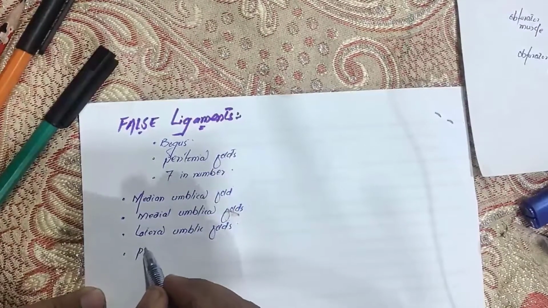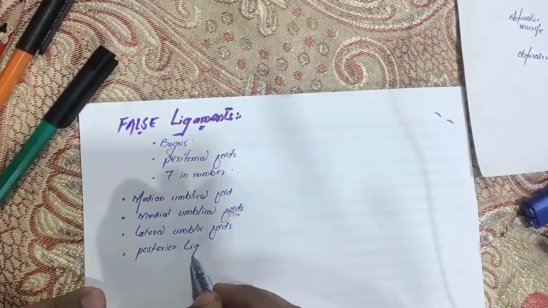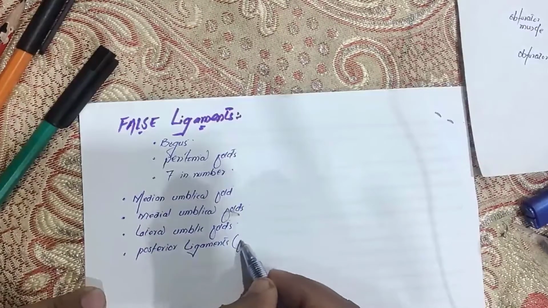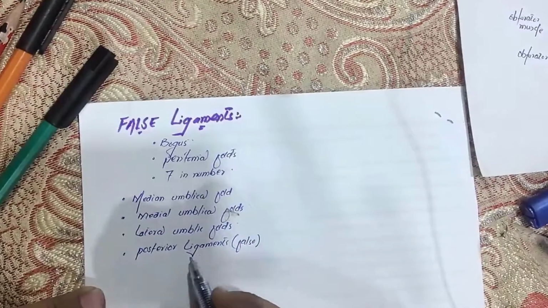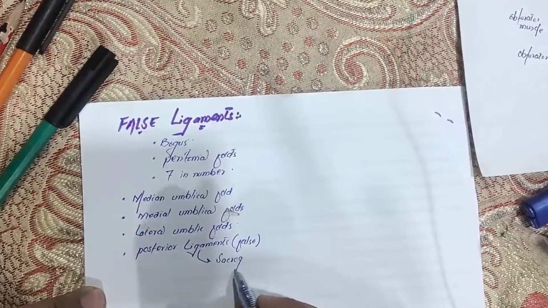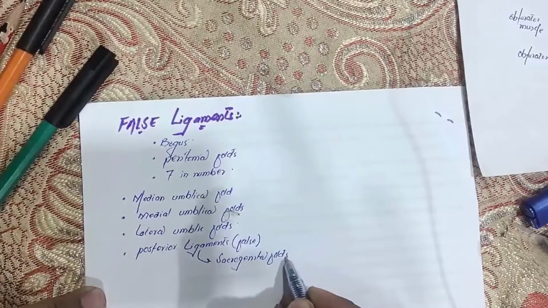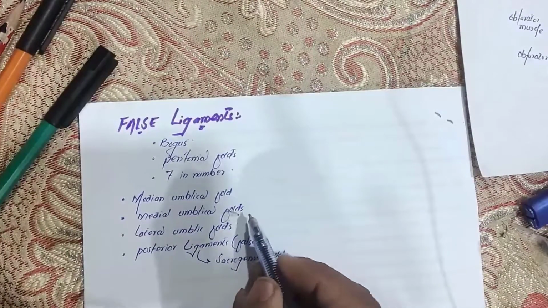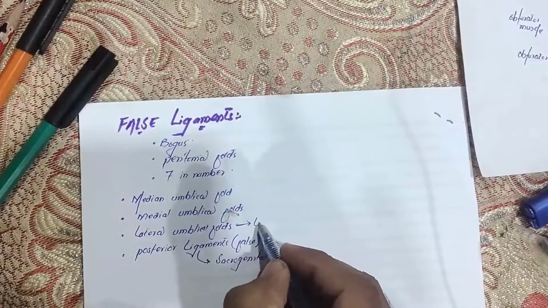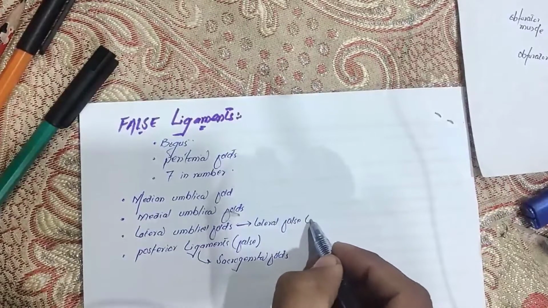Okay, so let me write here. First of all, they are called posterior ligaments. Which ligaments? They are not true, they are false ligaments, posterior false ligaments, and they are also called sacrogenital folds, right? Sacrogenital folds. And these lateral ligaments, lateral umbilical folds, are also called the lateral false ligaments,